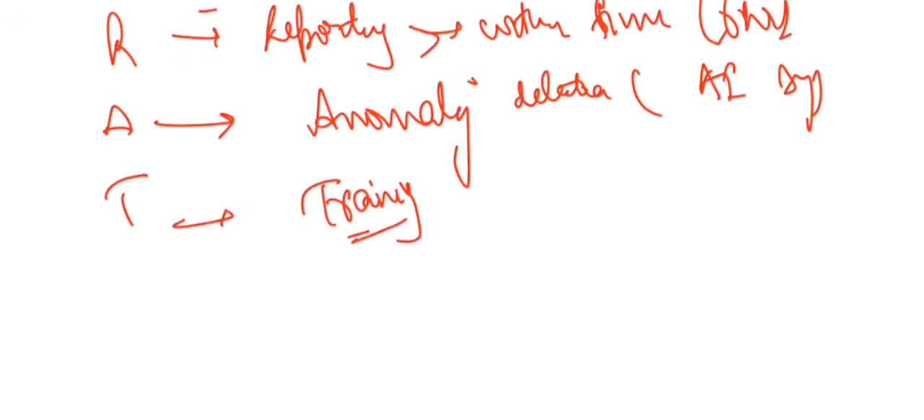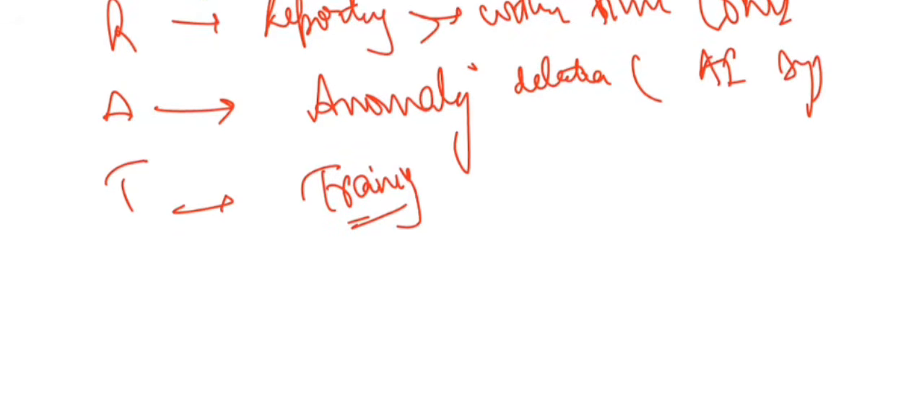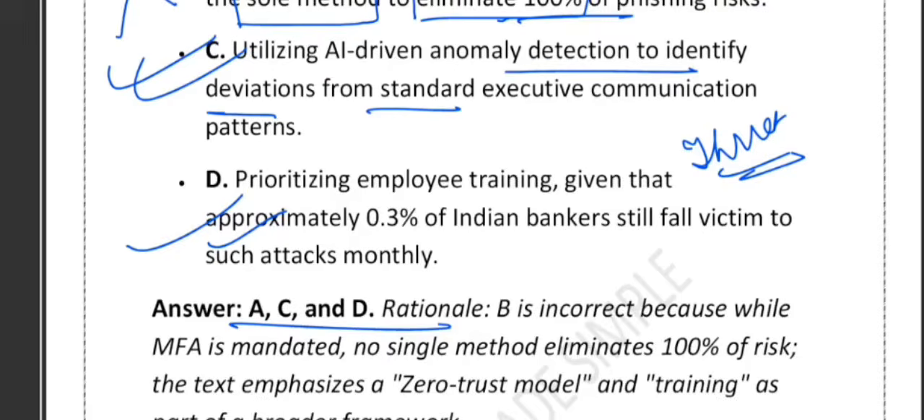MFA alone is not full protection. So what is the key learning? That RBI mandates time-bound cyber incident reporting. MFA reduces risk but does not eliminate it. AI anomaly detection protects senior executives. Human error remains the weakest link. And zero trust means multiple layers, not a single control. I hope till now everything is crystal clear.